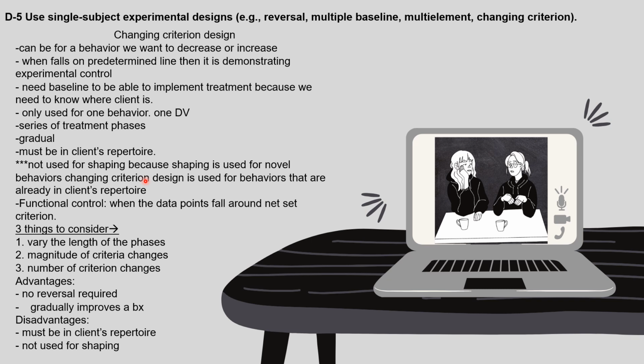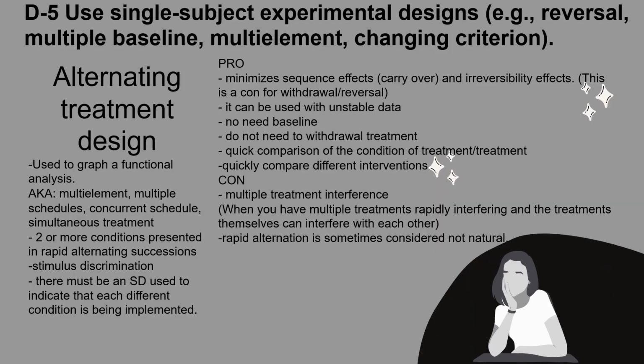And functional control is demonstrated when the data points fall around the set criterion. There are three things to consider when you're using changing criterion design: you have to vary the length of the phases, the magnitude of the criteria changes, and the number of criterion changes. Some advantages are that there's no reversal required, and it gradually improves a behavior. Some disadvantages are that it must be in the client's repertoire and that it's not used for shaping.